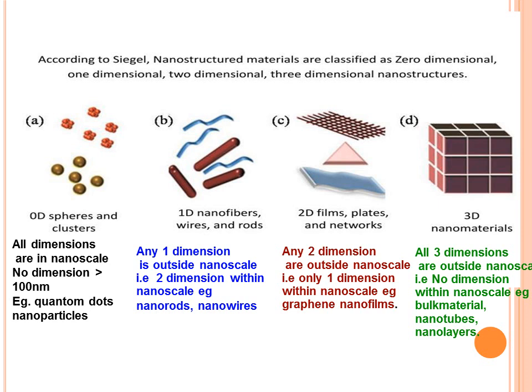These are called bulk nanomaterials. Though one dimension is not within the nanoscale, its size is very less than that of bulk material, and somewhat greater than that of nanomaterial. So this is also called a nanomaterial, but it is a bulk nanomaterial. And this is the fourth class, that is three dimensional nanomaterial. Examples are bulk material, nanotubes and nano layers.